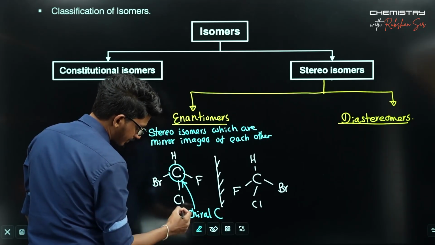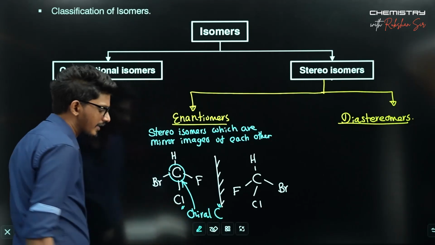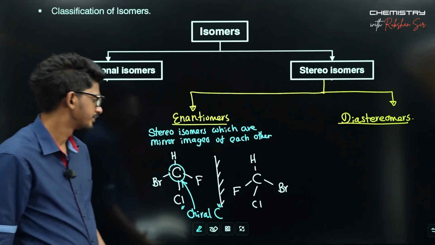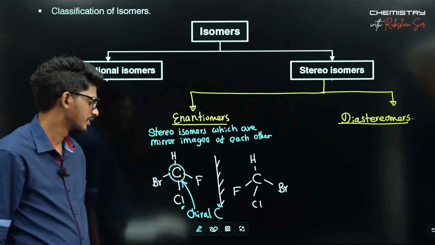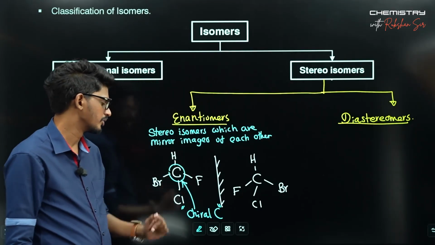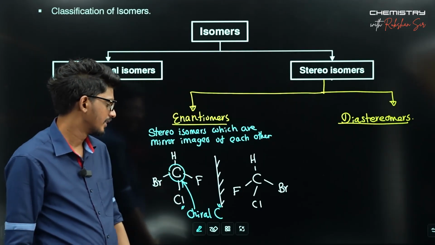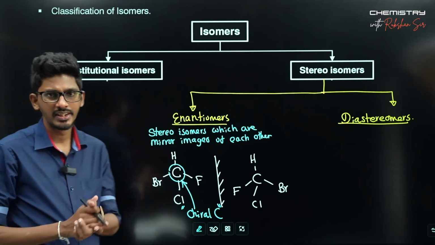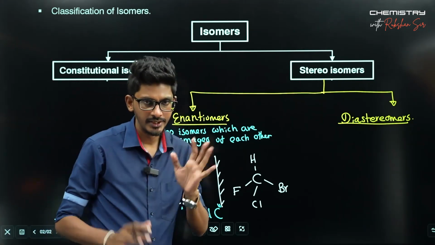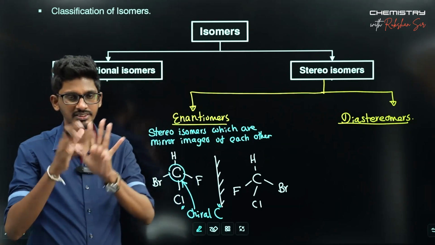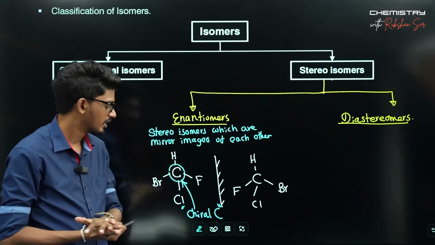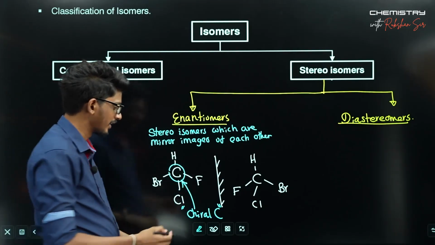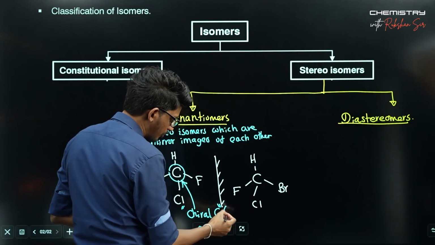Chiral carbon. What does this mean? A chiral carbon means a carbon with 4 different groups attached to it. That chiral word came from the Greek word for the hand. The chiral symmetry. That is why this is named chiral. So chiral carbon, or one can say the asymmetric carbon, both names are used.